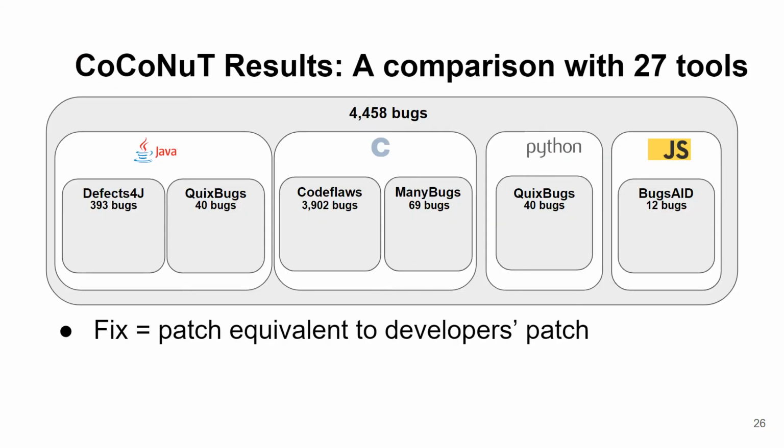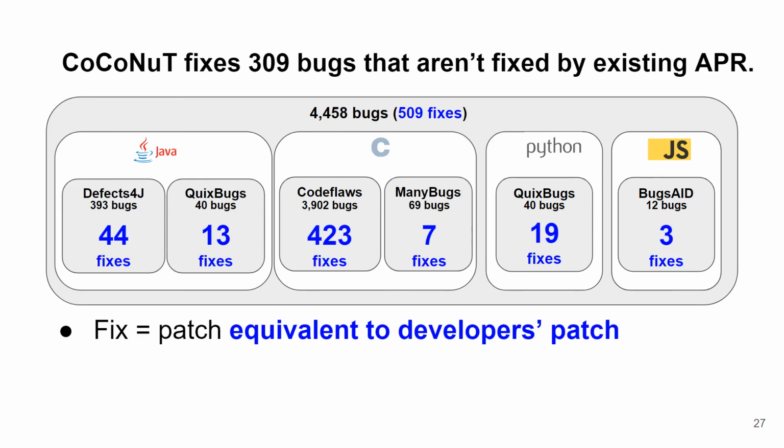We evaluate CoCoNuT on 6 benchmarks in 4 different programming languages, including Defects4J, the most popular benchmark. For evaluation, we consider a patch as correctly fixed not only if it passes all the test cases, but also if it is semantically equivalent to the developer patches. The reason is to filter out overfitted patches that pass all the test cases but are not equivalent to developer patches. CoCoNuT can fix 509 bugs in this benchmark, including 309 bugs that have not been fixed by existing tools.